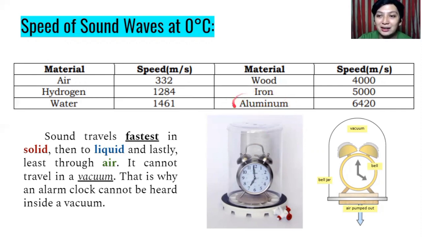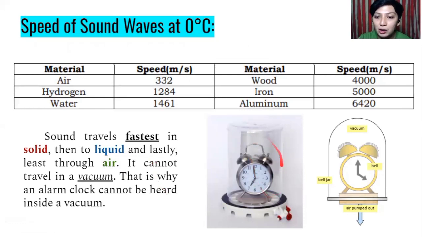Aluminum, very good. Then followed by iron, followed by wood, followed by water, hydrogen, and last is the air. Because sound travels fastest in solid, then to liquid, and lastly, through air. So, mas pinakamabilis kasi mas malalapit yung particles sa solid at malalayo naman sa air or sa wind o kahit saan man na open area. That's why sound waves travel the slowest in air. So, it cannot travel in a vacuum as well.